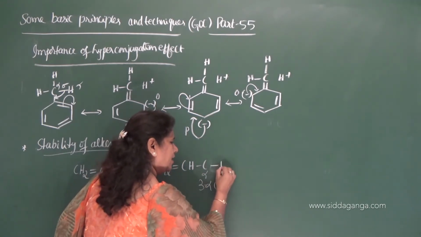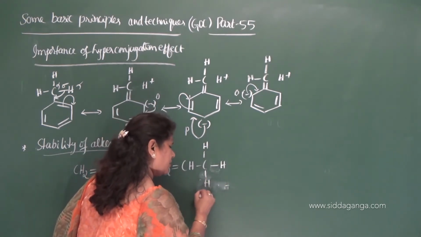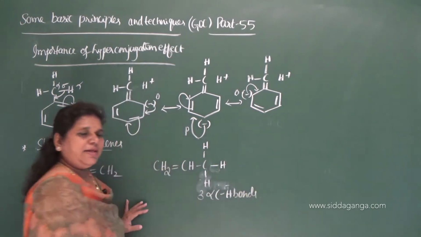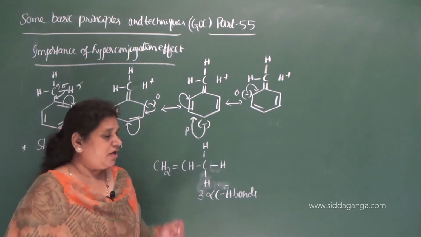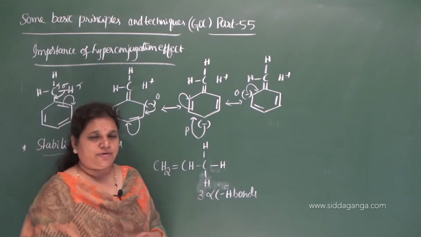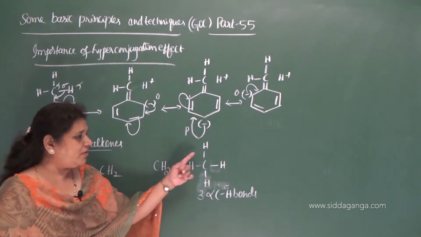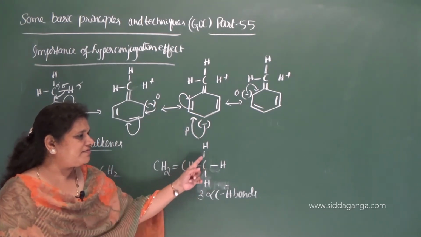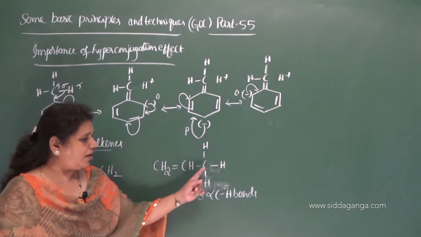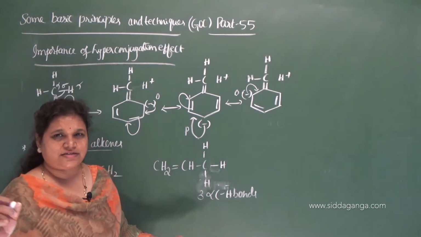I have already explained this effect. So these are the alpha CH bonds. There are 3 alpha CH bonds, correct? So on the basis of the number of alpha CH bonds, we can write the number of hyperconjugative structures. If 3 alpha CH bonds are there, then we can write 3 hyperconjugative structures because of the displacement of the bonded pair of sigma electrons of either this alpha CH bond or this alpha CH bond or this alpha CH bond. So we can write 3 hyperconjugative structures here.